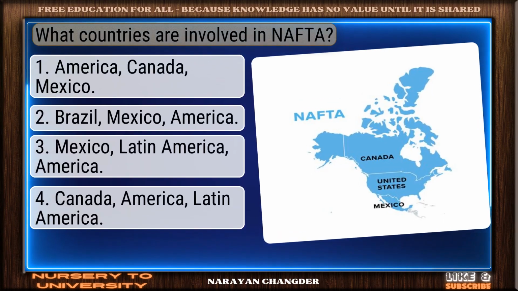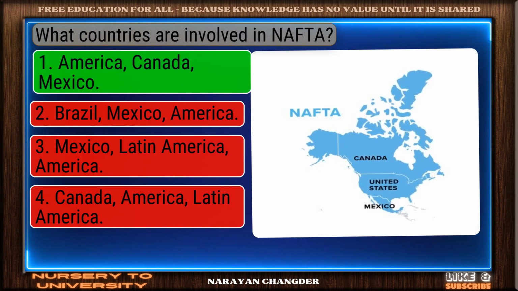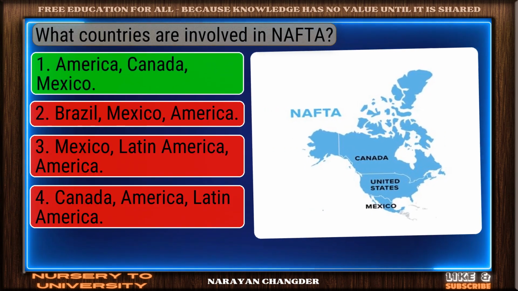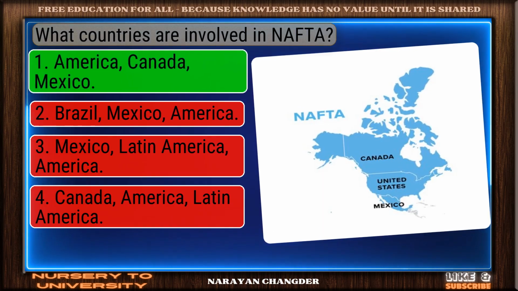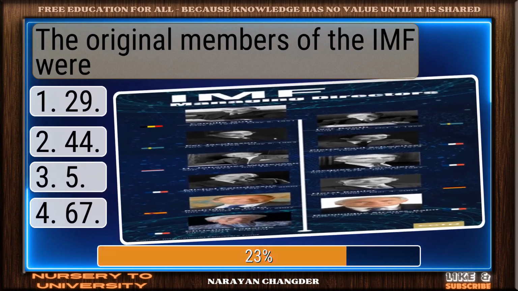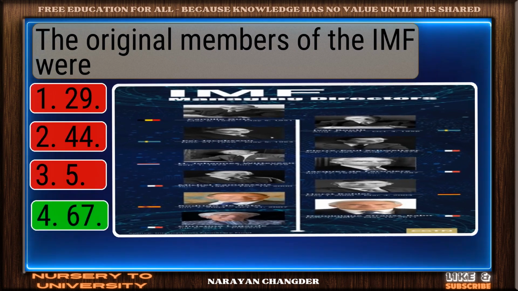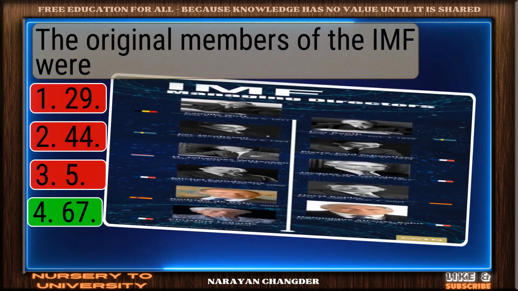What countries are involved in NAFTA? Sharp thinking. America, Canada, Mexico is the right choice. The original members of the IMF were. You got it. Your choice 67 is right.